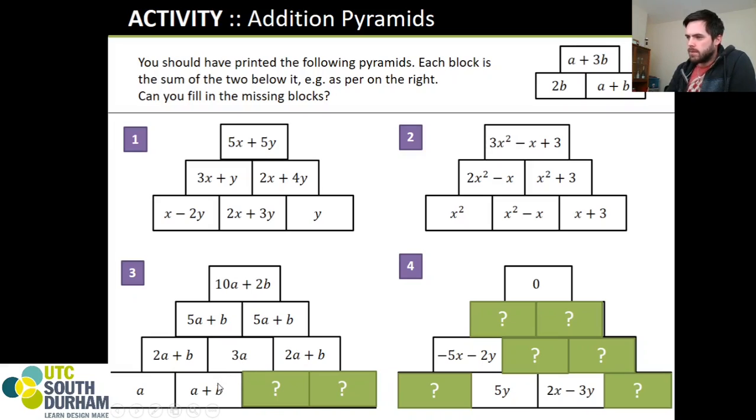And over here, well, that's easy enough. We need to add 2a's to get from here to here. But how do I get rid of this plus b? A minus b. Because the 2a and the 1a will give me the 3a, and b take away b, they will cancel each other out, meaning that there's no b's in here as required. And finally, to get from 2a to 2a, we don't need to add anything, but to get from negative b up to positive b, we need to add 2 lots of b. Minus b, 0, 2b, as required.